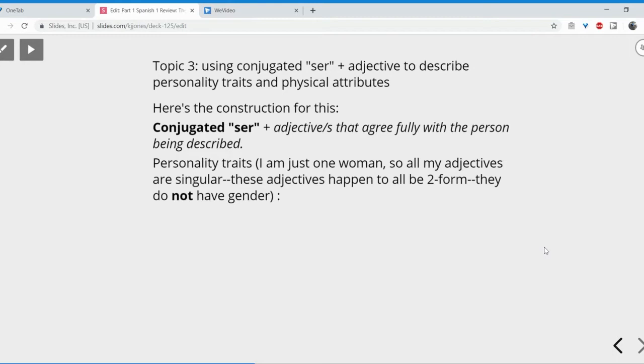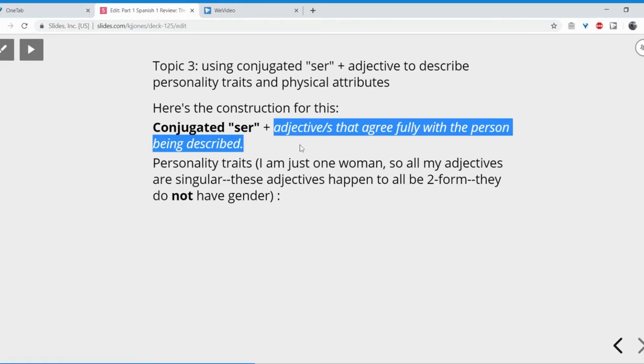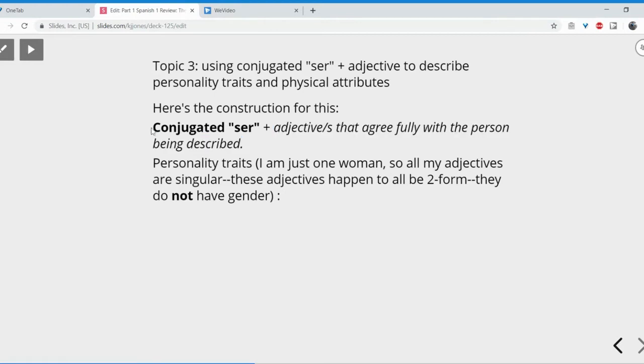Let's talk about using a conjugated form of ser plus an adjective or adjectives to describe personality traits and physical attributes. So here's the construction for this. It's a conjugated form of ser plus adjective or adjectives that fully agree with the person being described. And that person, of course, if they need to be named, will be on this side of the conjugated form over here because they will be the subject of the sentence. Yeah? All right, so let's look at adjectives for personality traits.